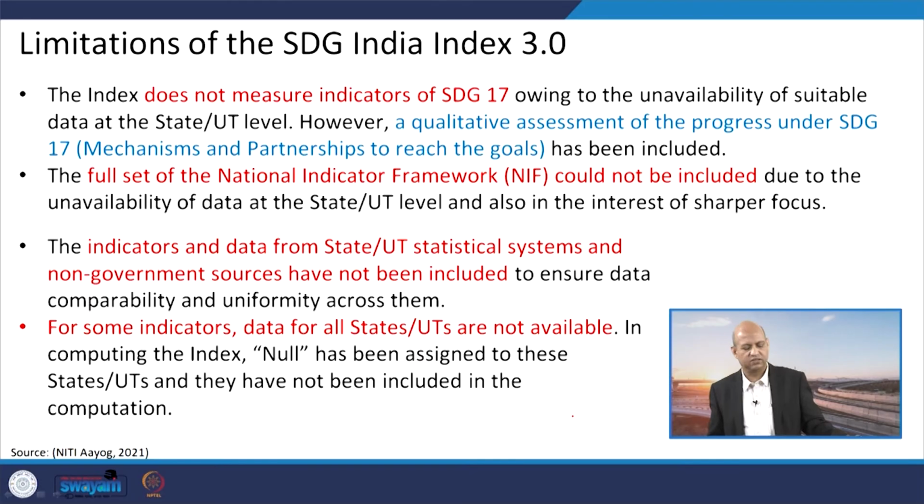Well, when we talk about limitations of this SDG India Index 3.0, there are several limitations which need to be addressed, and maybe the fourth version will overcome those limitations. Like the present index does not measure the indicators of SDG 17, because of unavailability of suitable data at the state or UT level, but a qualitative assessment of the progress under SDG 17, which is mechanisms and partnerships to reach the goals, has been included, not quantitative but qualitative.